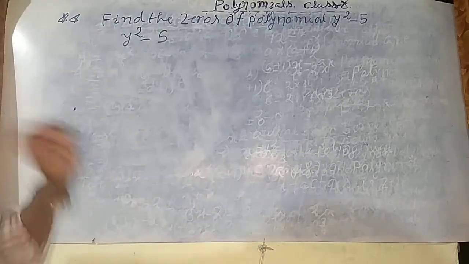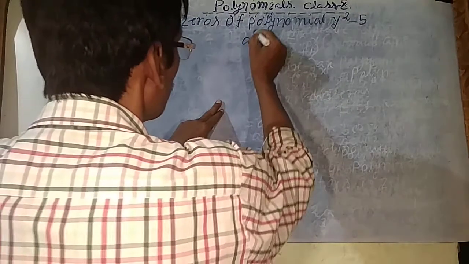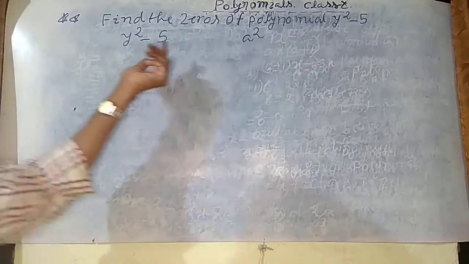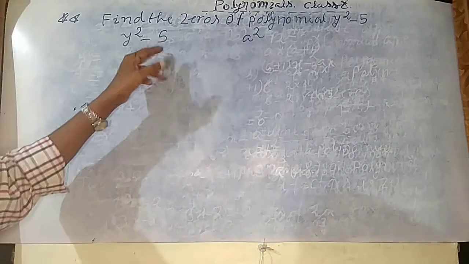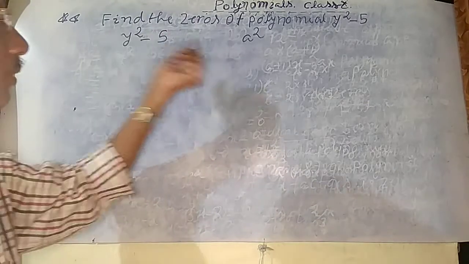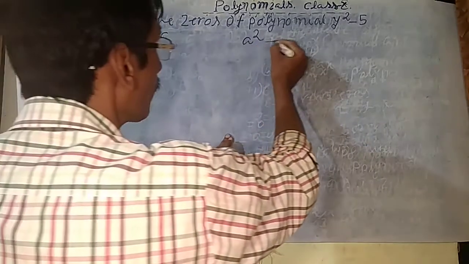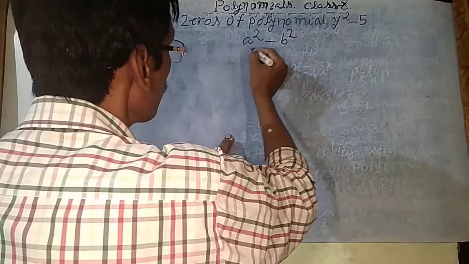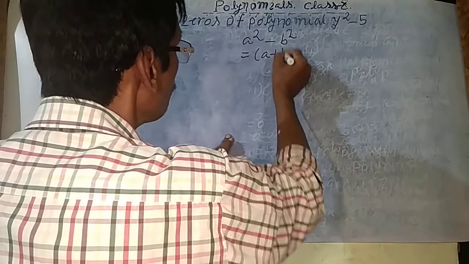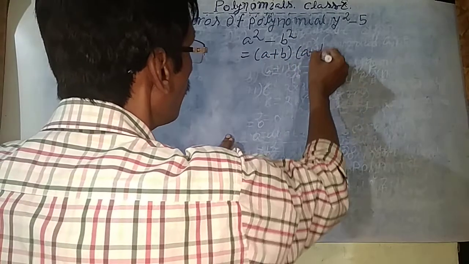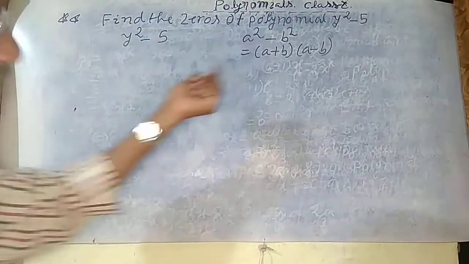So you will use the a square minus b square formula. It is not three terms. Okay, there are two terms. It is a quadratic polynomial, but it is not three terms. So you can use the a square minus b square formula. Okay, it is a plus b into a minus b. Okay, this is the factor formula.